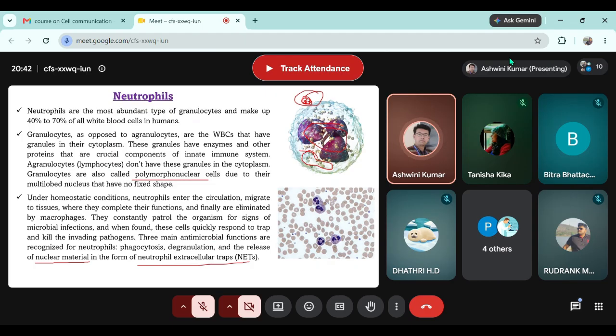If you can see, the lobes are connected through this string. This is nothing but the chromatin material, chromatin fiber.